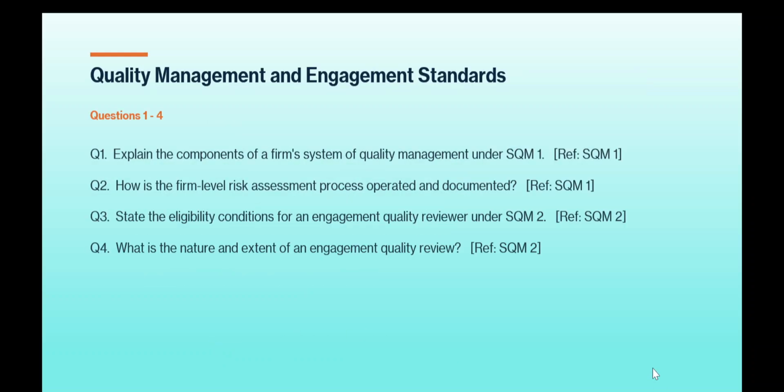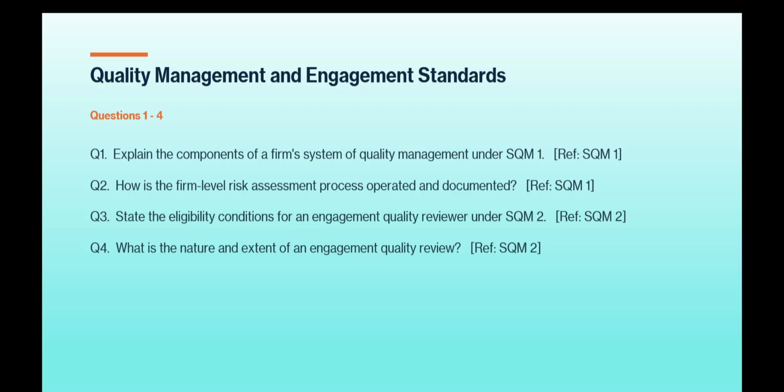Let's see. Question number 1, explain the components of a firm's system of quality management under SQM1. Reference from SQM1. Question number 2, how is the firm level risk assessment process operated and documented? Then question number 3, state the eligibility conditions for an engagement quality reviewer under SQM2.